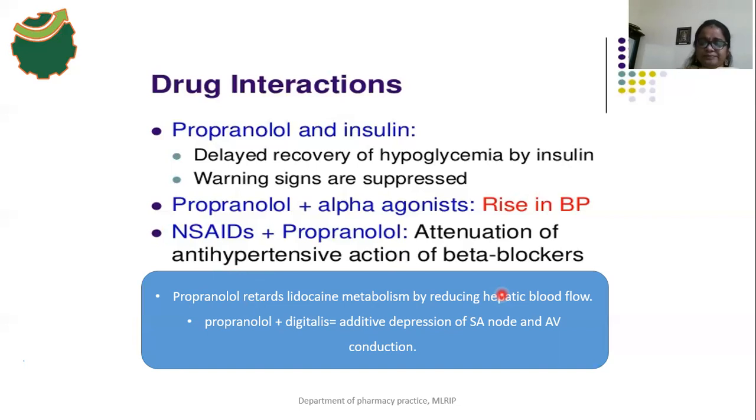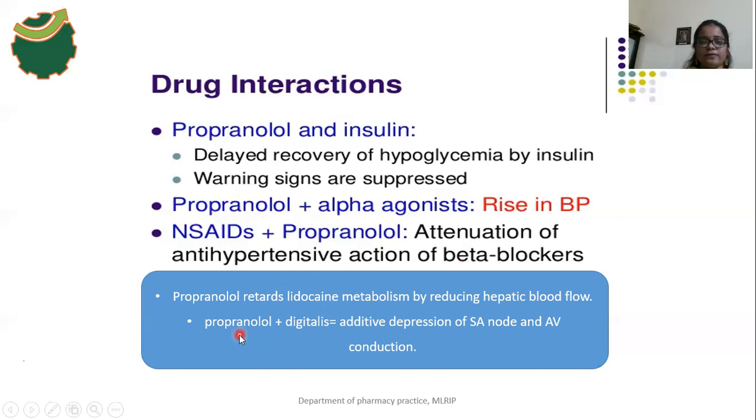So that's why the lidocaine metabolism decreases. Blood flow is required for the metabolism of lidocaine, but here the propranolol drug reduces the blood flow to the liver, so the metabolism of lidocaine is decreased.